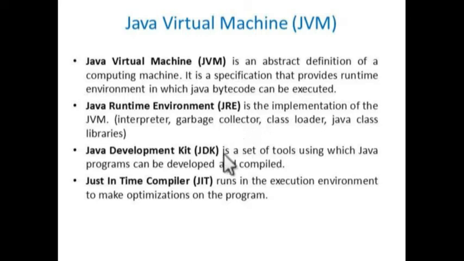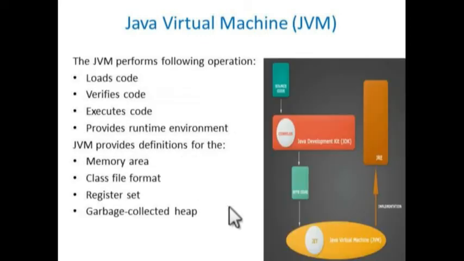Java has the Java Development Kit, which contains a group of tools used to develop and compile Java programs. And the JVM has a just-in-time compiler. This JIT is used to run the program, and it will optimize the program. Here I am showing the actual procedure of this code.